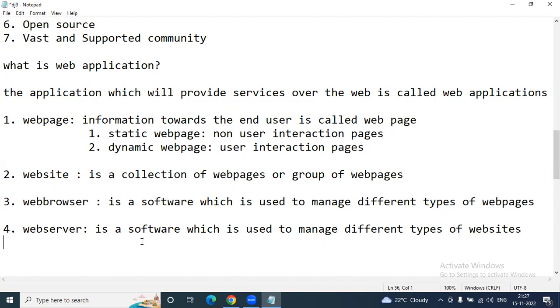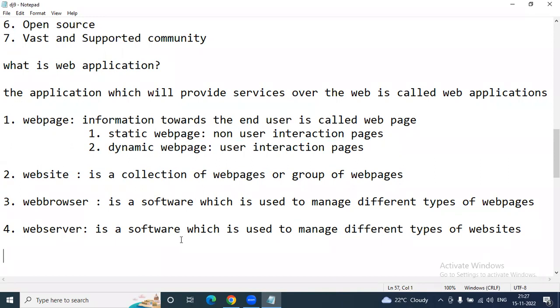But what about our Django? In Django also a server is required. There is a built-in Django web development server, and that server will give the response when we send a request to it. So these are the technical terms: web page, website, web browser, web server. Web pages are of two types: static and dynamic. Static pages mean non-user interaction pages like about us, contact us. Dynamic pages mean user interaction pages like login form, registration page. These technical terms you must be aware of in the Django development process. These are very basic and fundamental things.